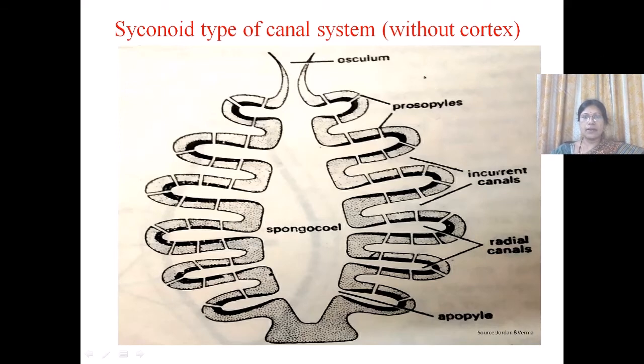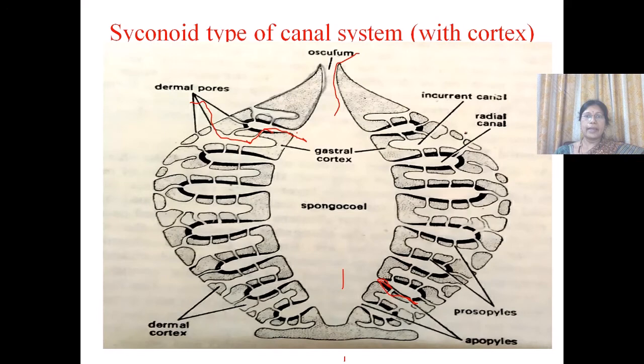And the other difference is that in the asconoid type, the inner lining of the spongocoel consists of flagellated cells. But here, the flagellated cells called choanocytes are limited to some portions called radial canals.